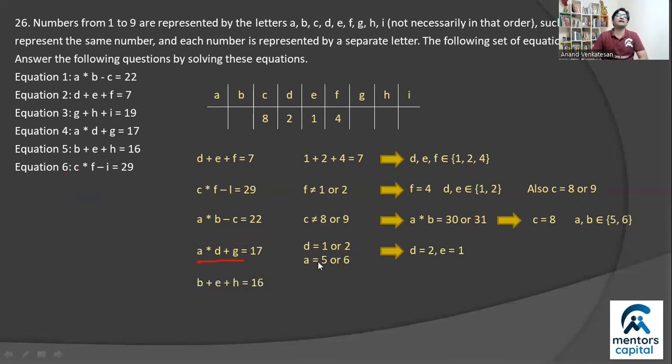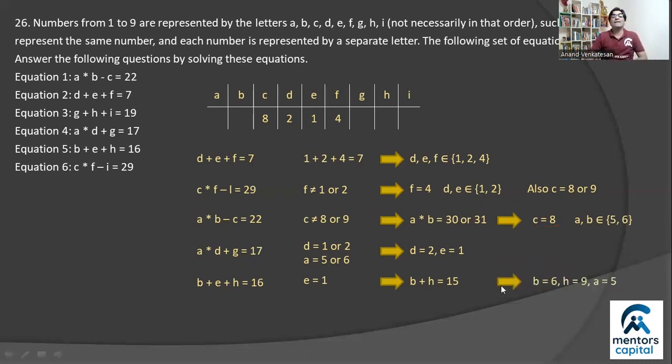So from here, I can solve it a little later though, right? So first, let's look at equation number 5, right? What you know in this equation now is that E is 1. If E is 1, then B plus H will become 16 minus 1, 15, right? But remember now, since C is equal to 8, we already know C is equal to 8, right? 15 as a total can either come with 7 plus 8 or with 9 plus 6, right? But since C is already 8, this combination cannot happen. It will be this combination, 9 plus 6, which basically conveniences you a lot, right?